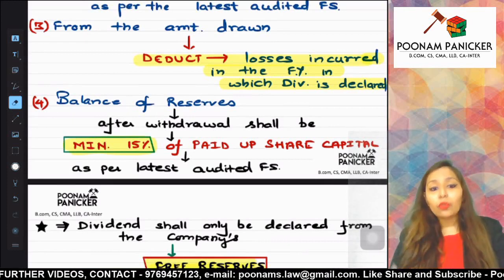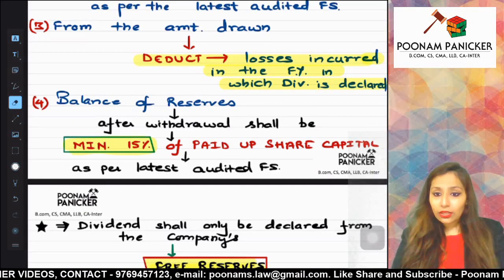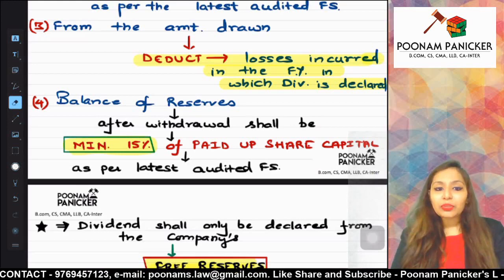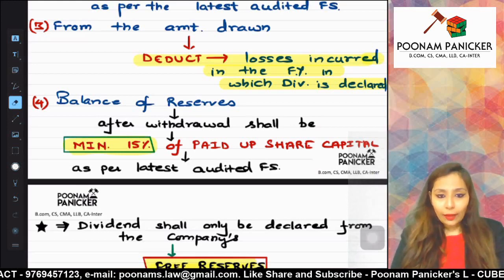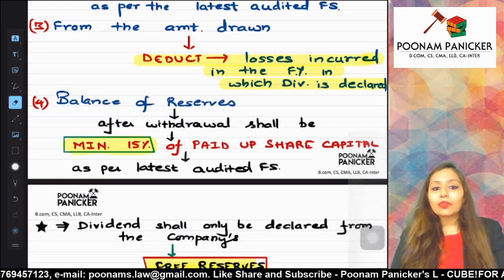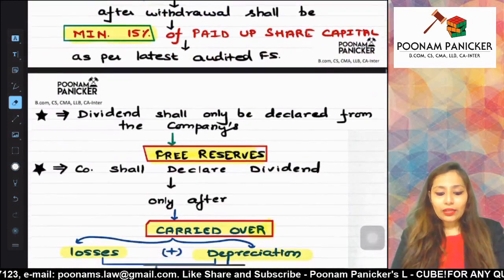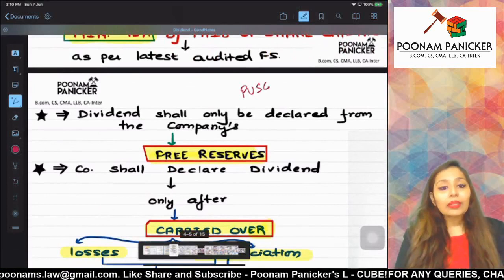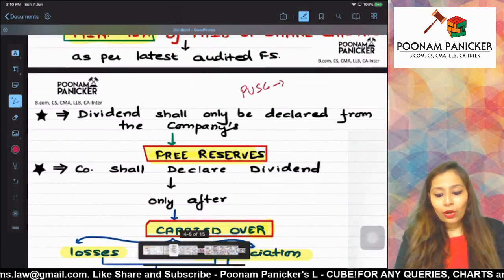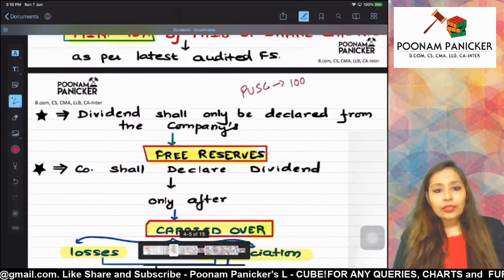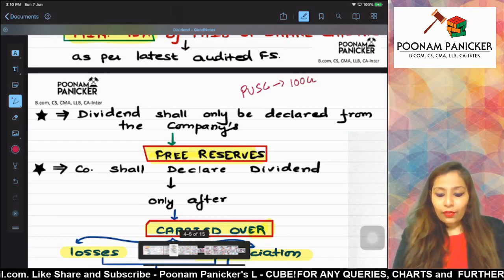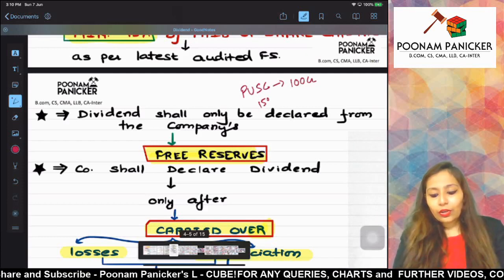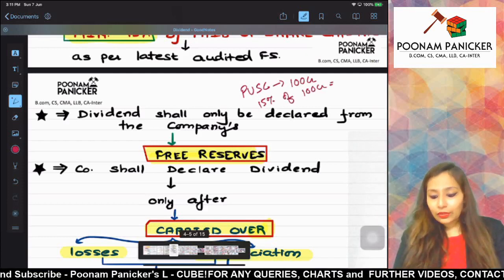Sub-rule 4 says that the balance of the reserves after the withdrawal is going to be minimum 15% of the paid up share capital of the company. So, let us say the paid up share capital of the company was 100 crores. 15% of 100 crores is how much?